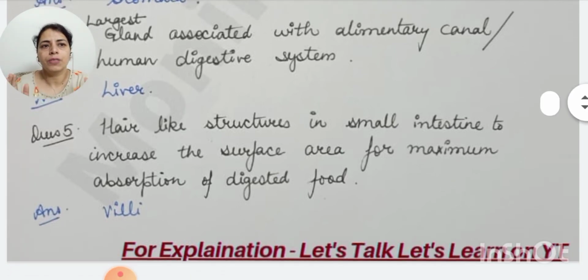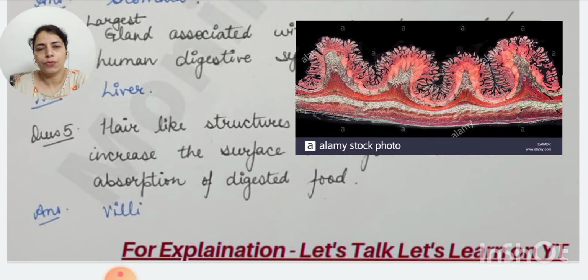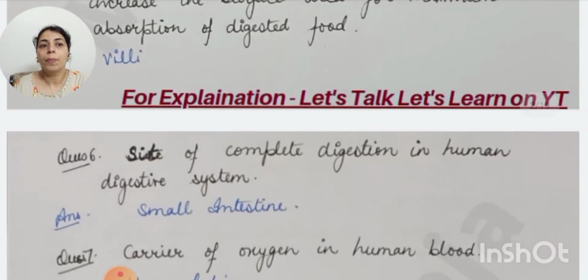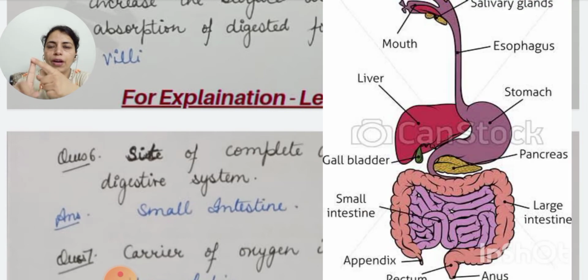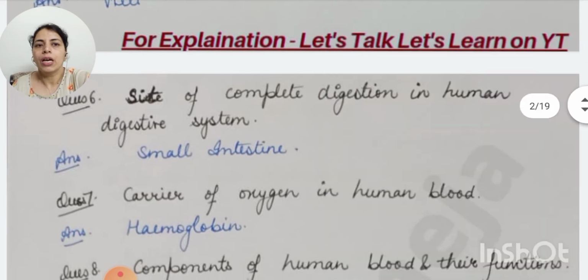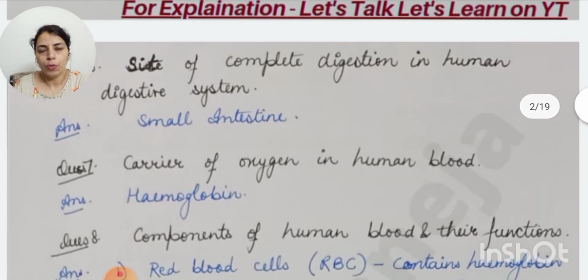Hair-like structures in the small intestine to increase the surface area for maximum absorption of digested food. So they are villi, hair-like structures on the inner surface of the small intestine. Now question number 6, site of complete digestion in the human digestive system, where the food gets completely digested. All the 3 components, carbohydrates, proteins and fats, are completely digested, and that organ or site is the small intestine. Carrier of oxygen in human blood is hemoglobin.